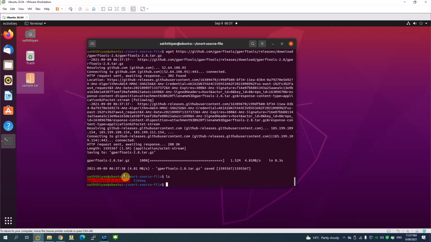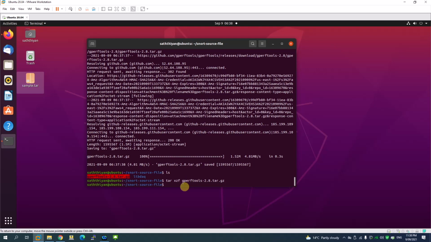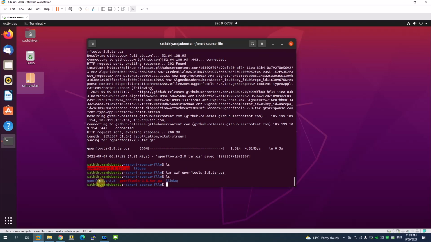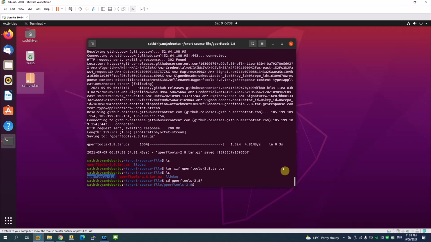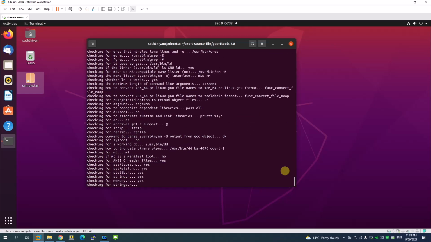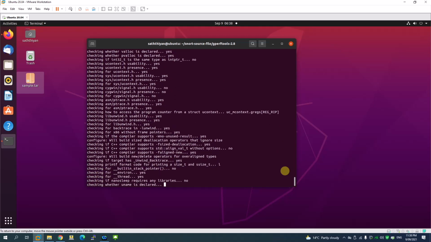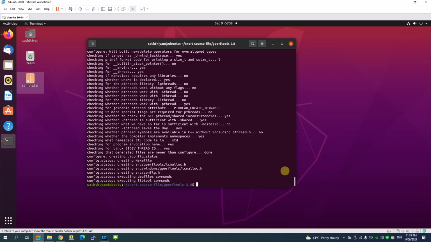It's a gz file, a tar file. If that's a tar file, we have to extract it. To extract that, the command we can use is tar xzf and the file name. Now this will put it into a folder with the same file name. Now let's move to that folder. So we are in the folder, and then run configure. It's just configuring the file. Similarly, we have to run the same command make, and then make install.